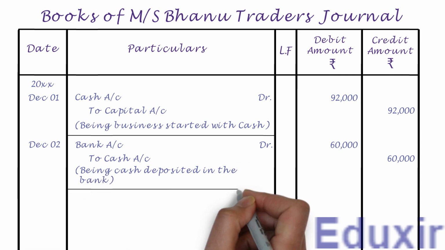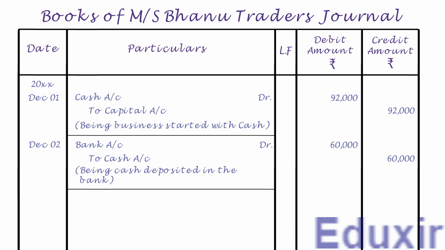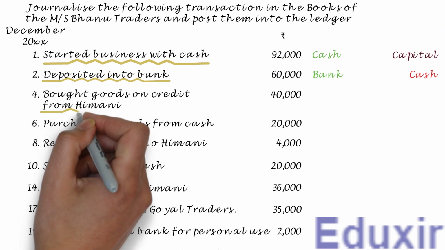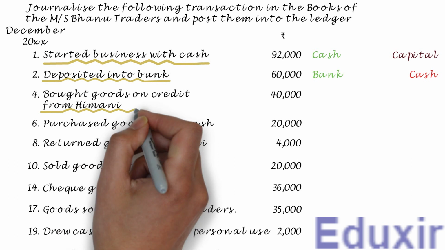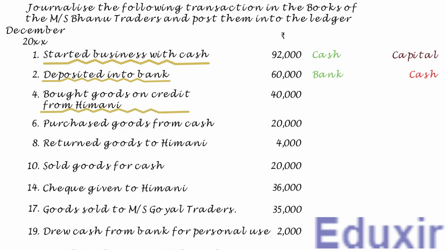Let us now draw a line to mark the completion of journalizing of this transaction. With that, we have completed the journalizing of this transaction. Let us now take up the next transaction. In this transaction, the business has purchased goods worth 40,000 rupees on credit from Himani.